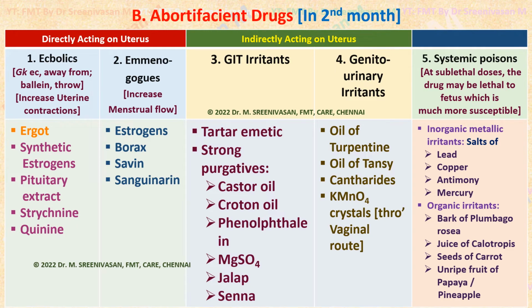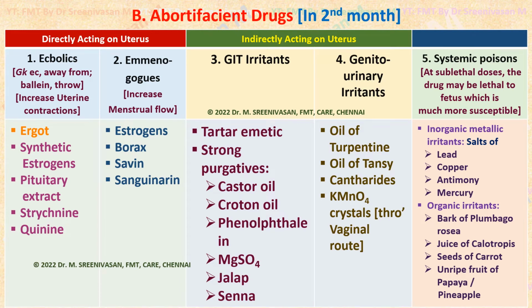The second method is the abortifacient drugs for criminal abortion, which is employed in the second month of pregnancy. When this general violence won't help, they may go for abortifacient drugs. Abortifacient drugs may be either directly acting on the uterus, where the site of action is on the uterus, and they may cause abortion. Or indirectly acting drugs, which do not act directly on the uterus but act on other systems of the body, thereby provoking uterine contractions by reflex mechanisms. They are called indirectly acting abortifacient drugs. So abortifacient drugs means those drugs causing abortion.